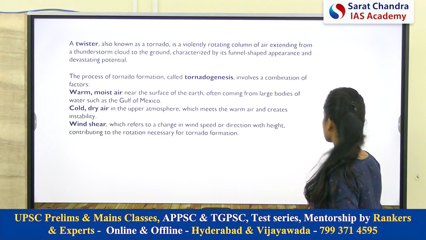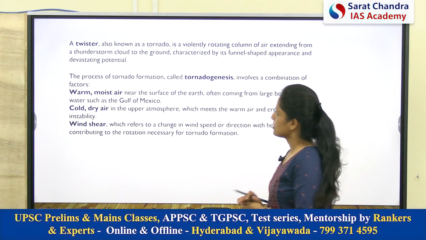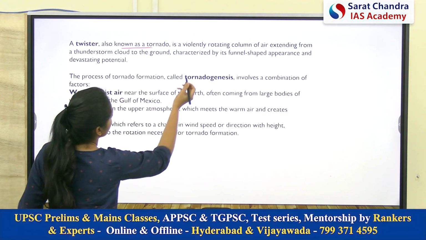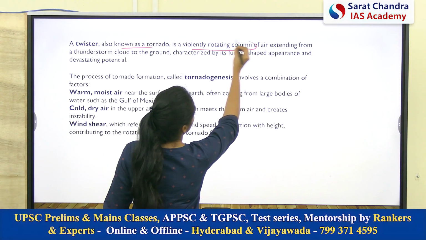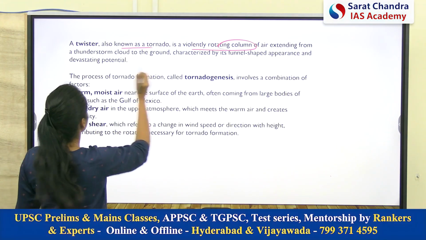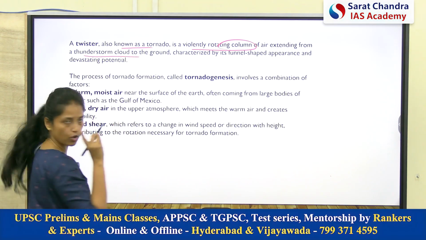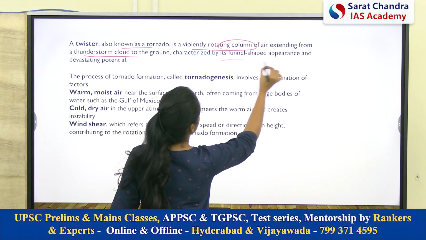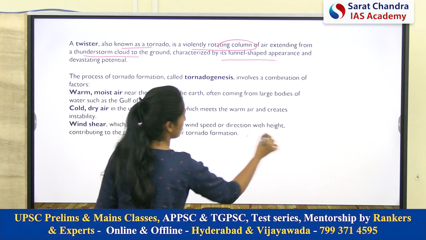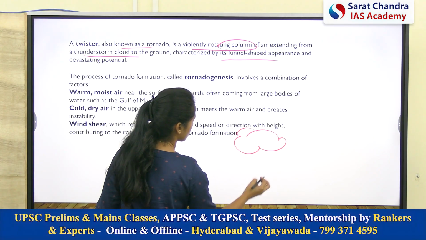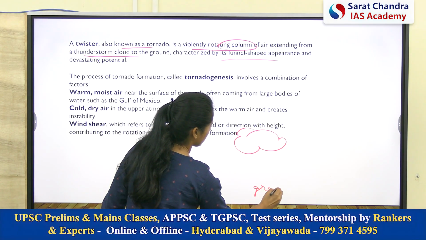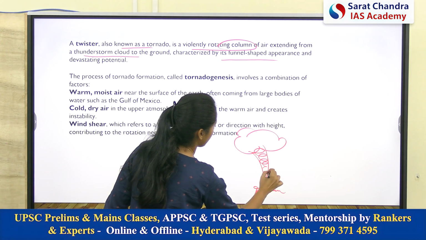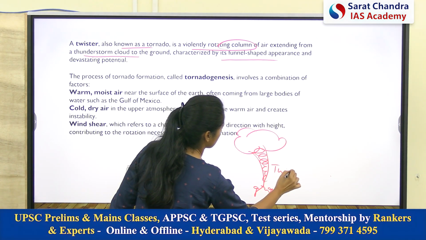Okay, so let's start. See, so what is a twister? A twister or tornado is a violently rotating column of air, extending from a thunderstorm cloud. We already discussed how that cloud is formed. It is characterized by a funnel shaped appearance. So this is a thunderstorm cloud, this is the ground, and basically a funnel shaped appearance will be created, and that will be a twister.